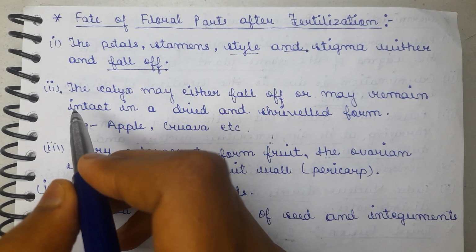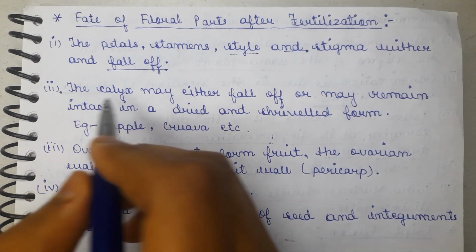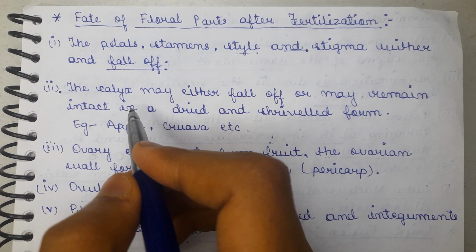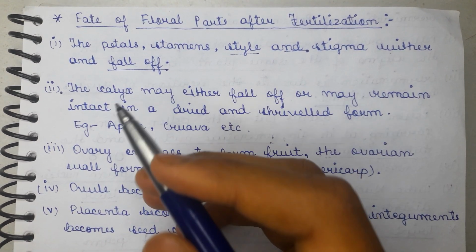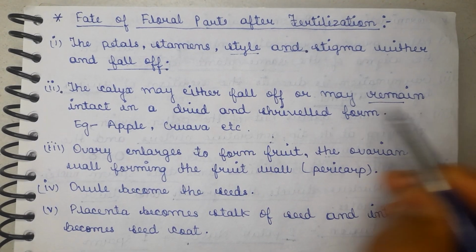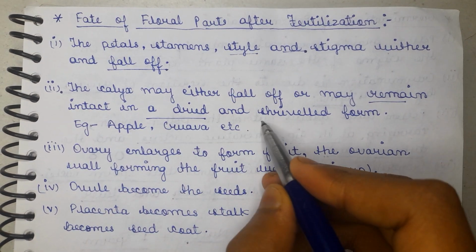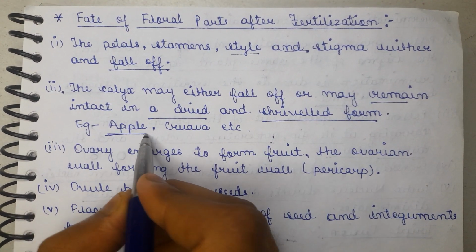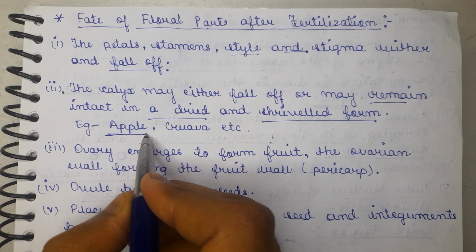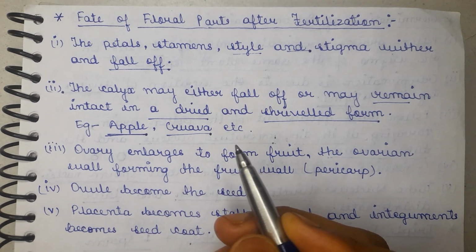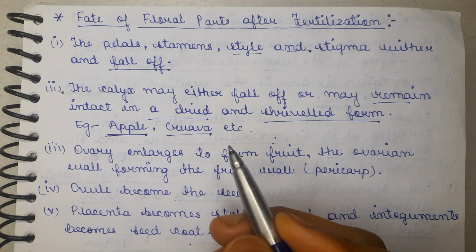Now the second one, that is the calyx, which is the collection of sepals. What will happen with these floral parts? These may also wither or fall off, or sometimes they remain intact in a dried or shriveled form. If you see a fruit like the apple, it has sepals on the top. In guava also you have dried sepals. Take another example, a vegetable such as the brinjal.